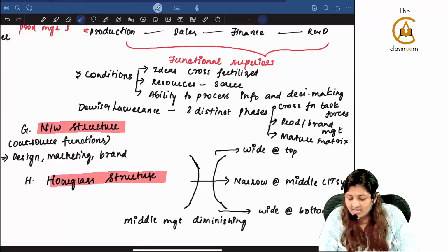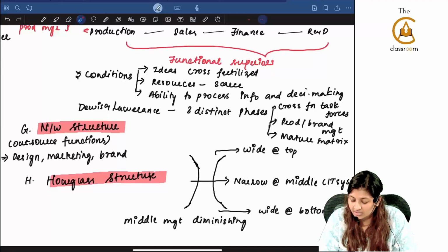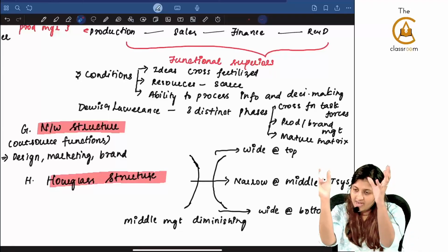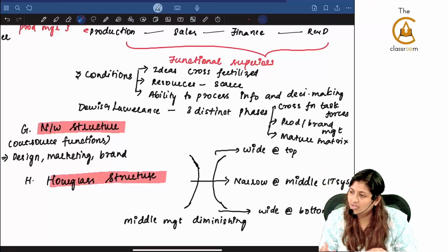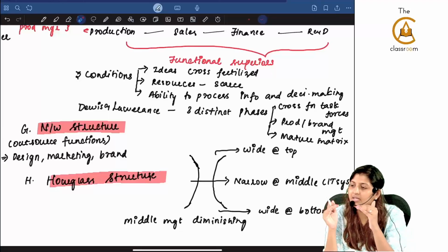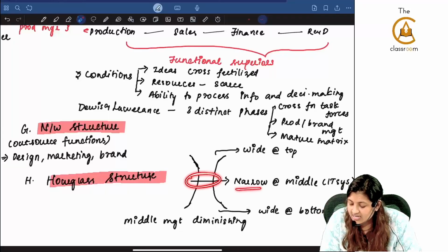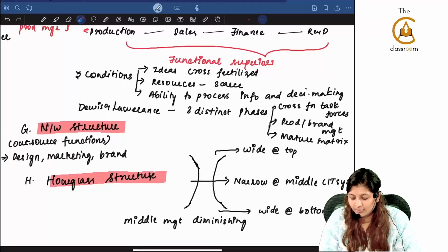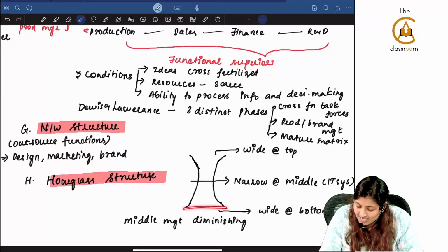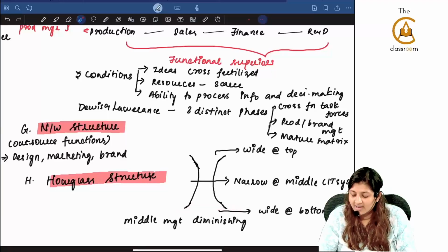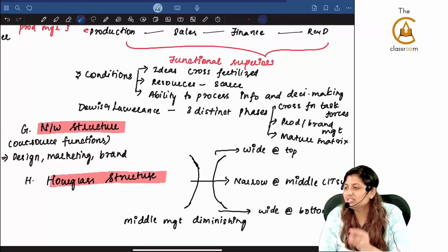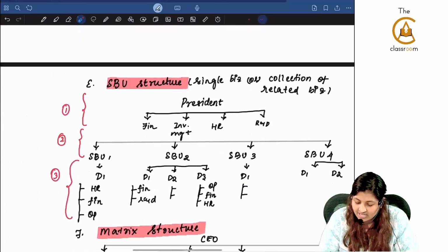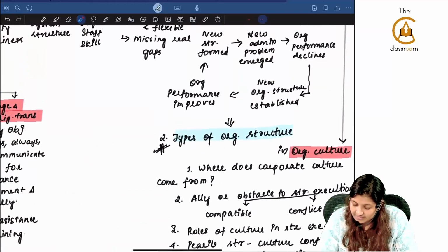What is hourglass structure? Hourglass structure is like this. Top management there are multiple people. Lower management there are multiple people. In the middle there are very, very less. There is a narrow at the middle. Example for this, Spotify, I told you this is an example. What is the biggest limitation? People at the lower level, they will not be motivated, because promotions will be very, very less. This is hourglass structure.